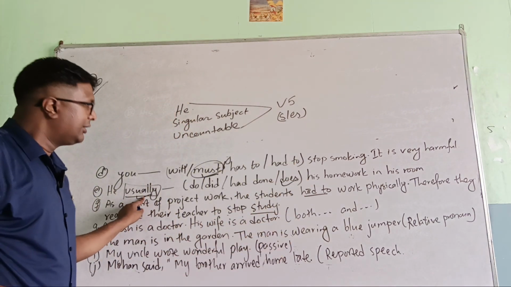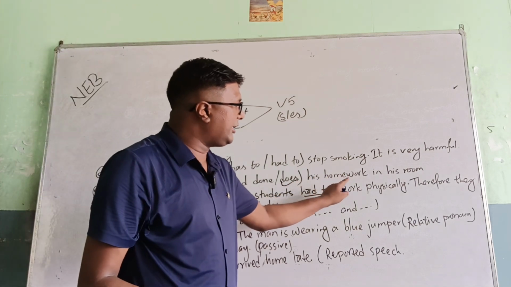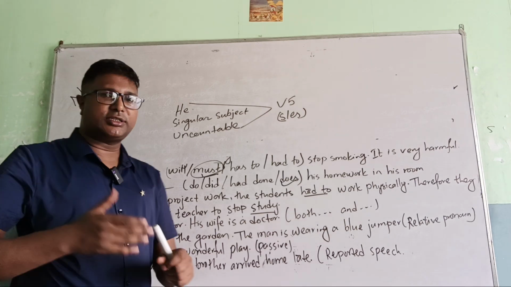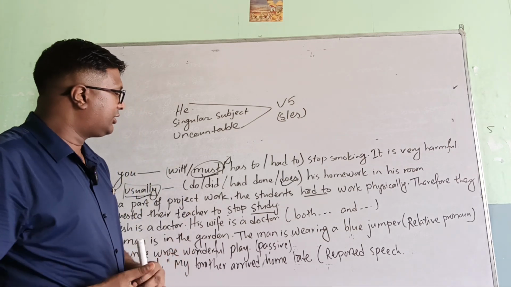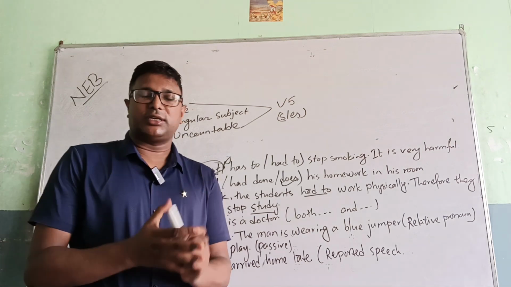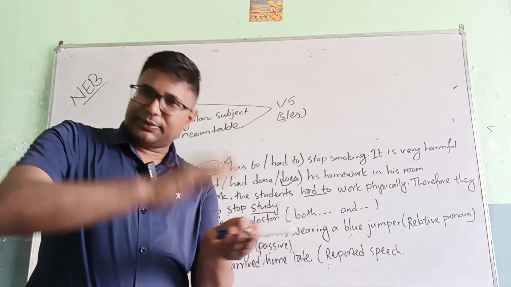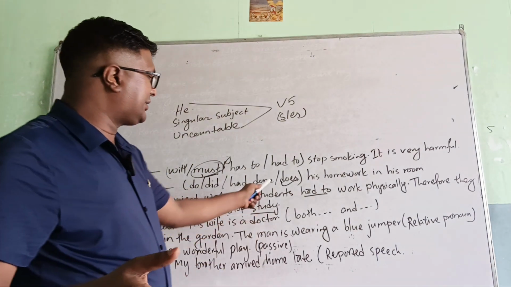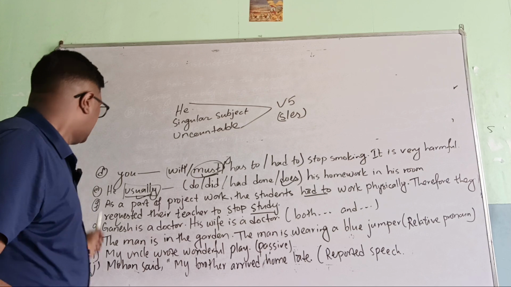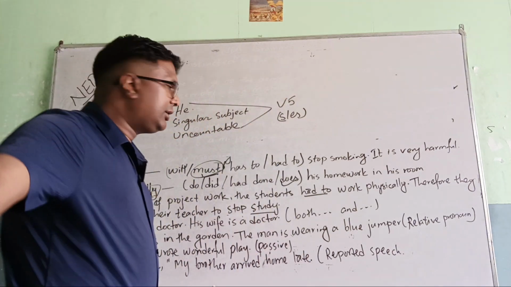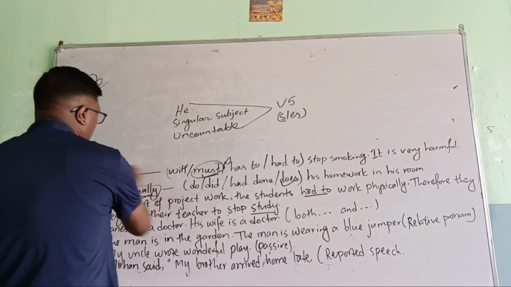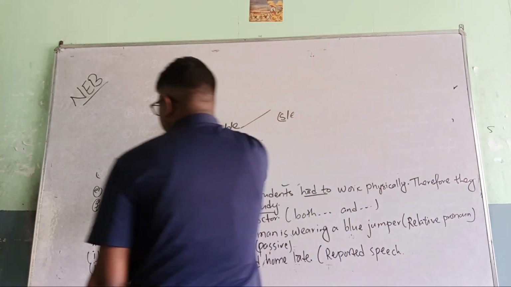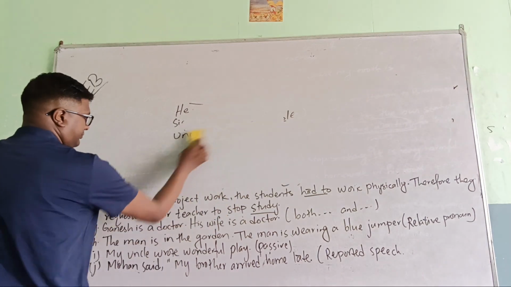He usually does his homework in his room. So did you understand why does is the right answer? Does is the right answer because he, as a subject, is a singular pronoun. That's why it takes V5. So question number D and E, I have done. Let's talk about the next question. The next question is question number F.